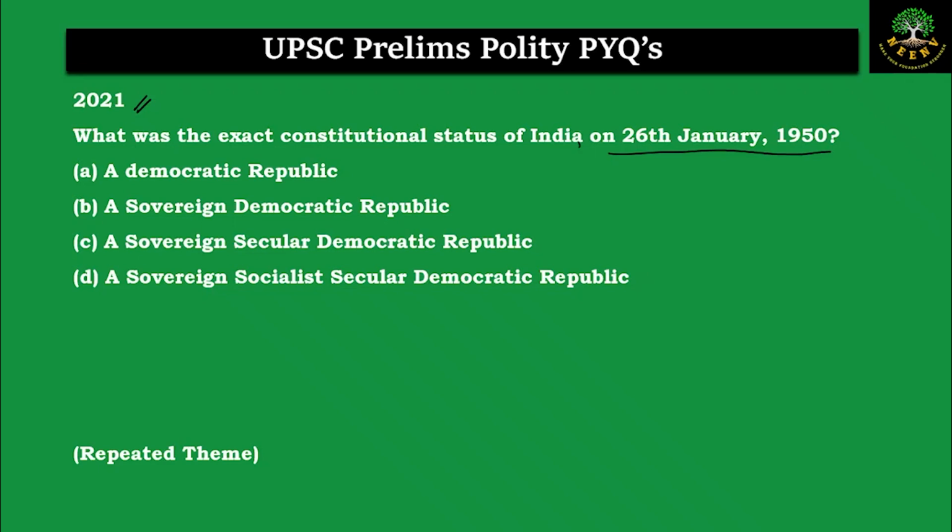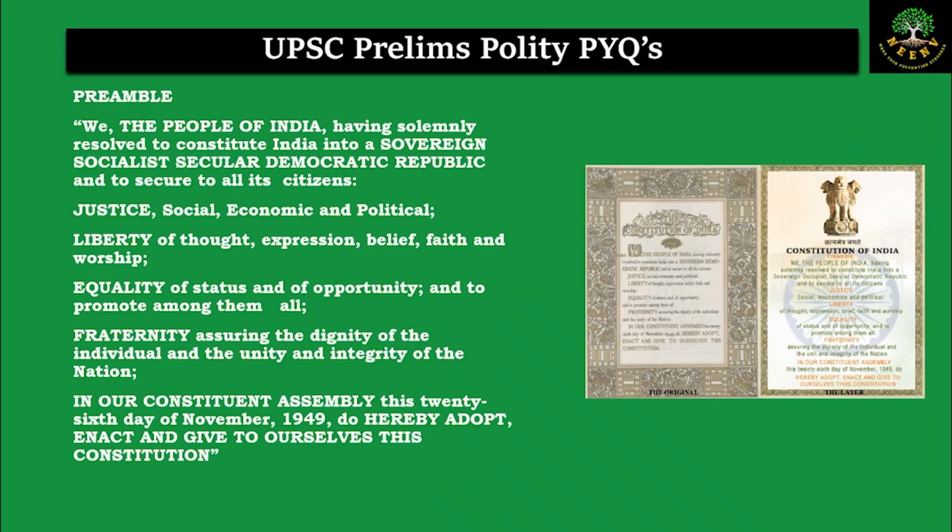Now this question is also linked to the amendment of the preamble. Now if you go to the text of the preamble, it says that we, the people of India. So here the people of India, and ultimately when we say that we adopt and give to ourselves this constitution, it shows that the people of India are the source of the power, and having solemnly resolved to constitute India into a sovereign socialist secular democratic republic. So this is the nature or characteristics of the Indian state.